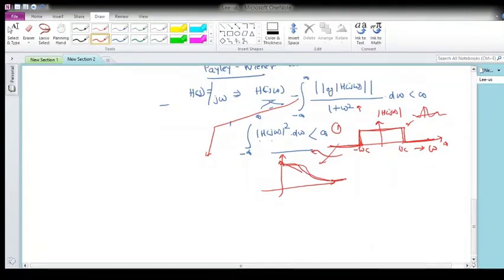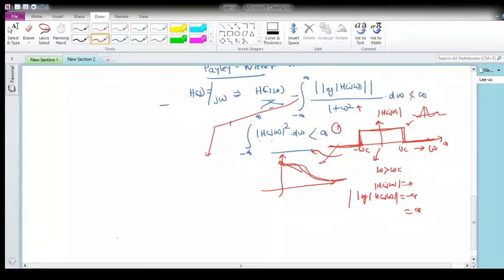Now the second test. For omega greater than omega c, the magnitude of H(j omega) will be equal to 0. If you take the log of the magnitude of H(j omega), you will get minus infinity, and taking the magnitude of it you will get plus infinity, which does not satisfy this condition, so it is not less than infinity.